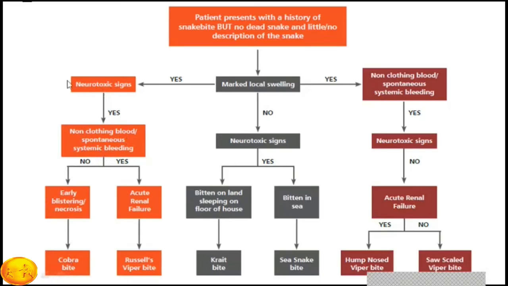If the patient has neurotoxic signs with non-clotting blood, bleeding at the site, and acute renal failure, the patient has a Russell's viper bite. So Russell's viper causes neurotoxic signs as well as renal failure and coagulopathy. If there is marked swelling and non-clotting of blood, with spontaneous bleeding at the site, and neurological signs are absent, and renal failure is present, then there is a chance of a hump-nosed viper bite. And if there is no renal failure, it is a saw-scale viper bite.